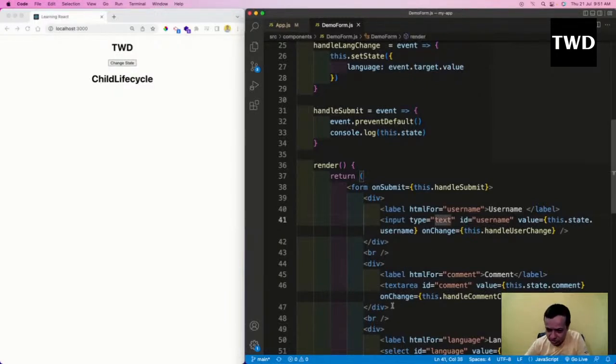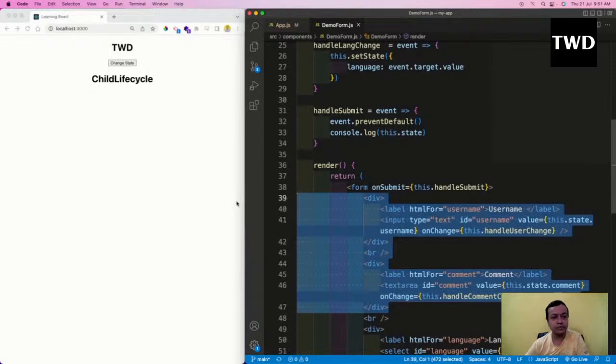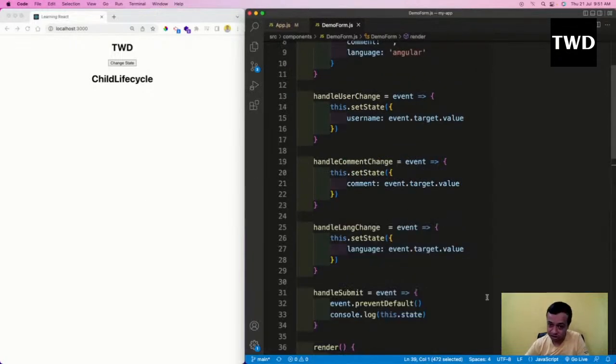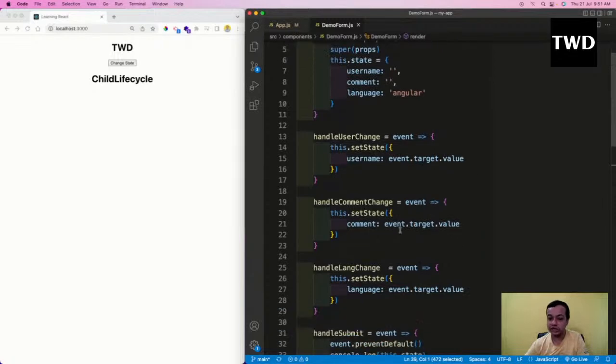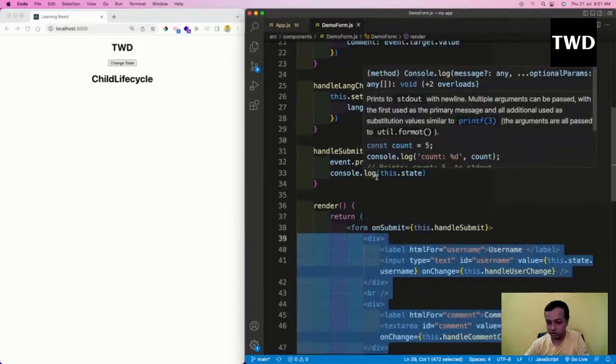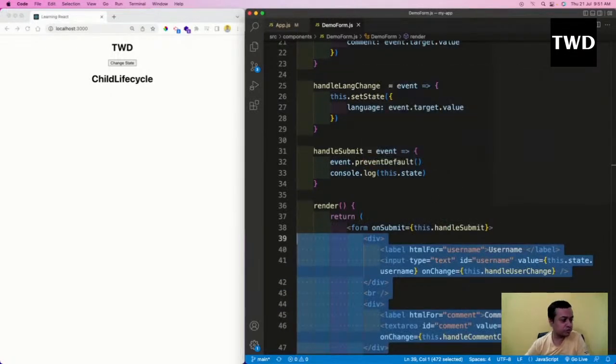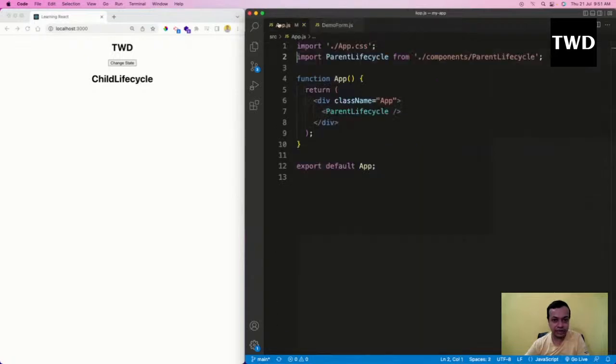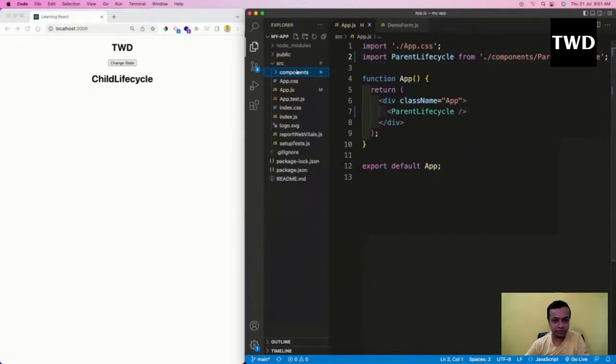We're going to change some part of this form by using refs, not by using the traditional way like this.state, then onChange handler and all those things. Okay, so that is something which you're going to do. So let us do that. And for that, I'm going to have another component.